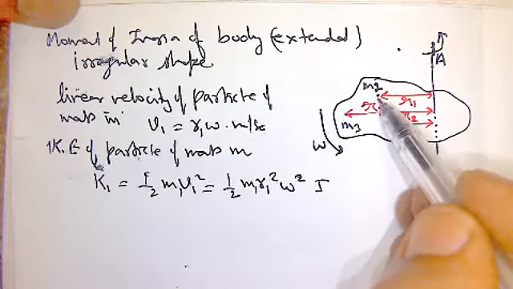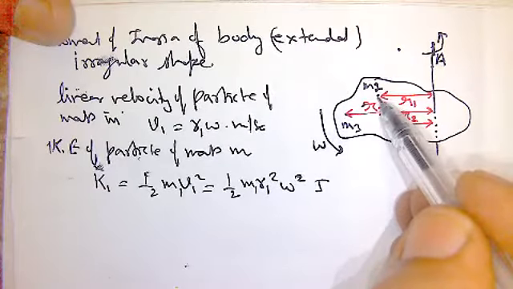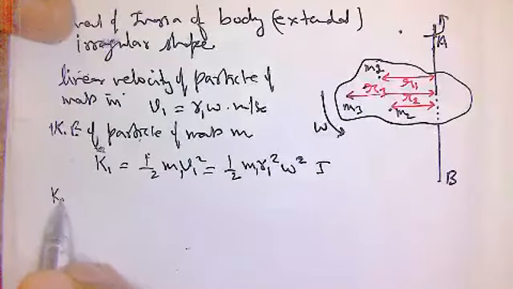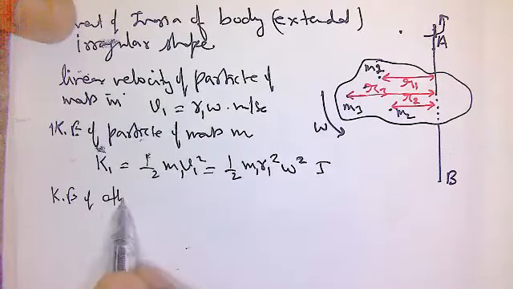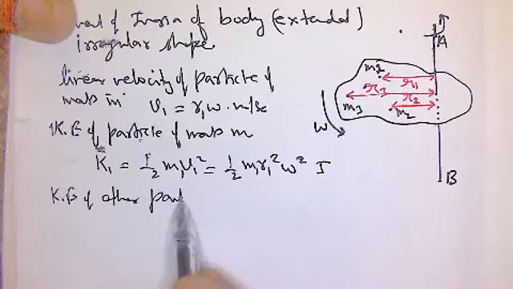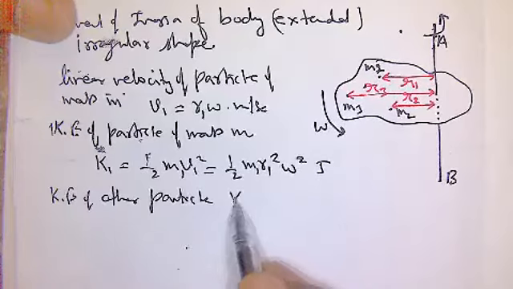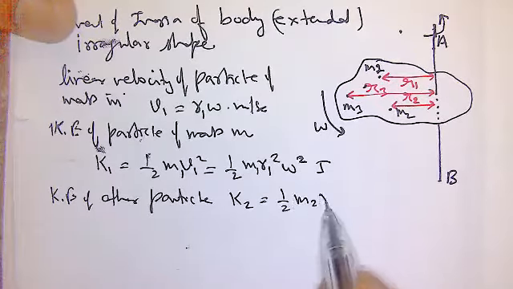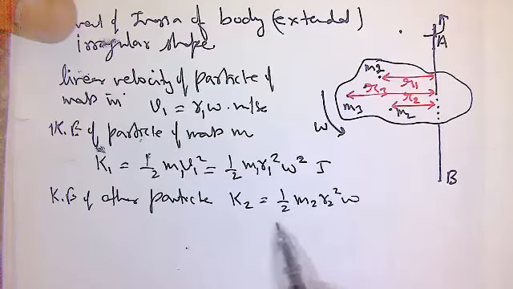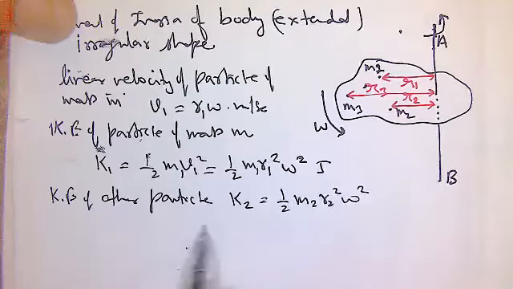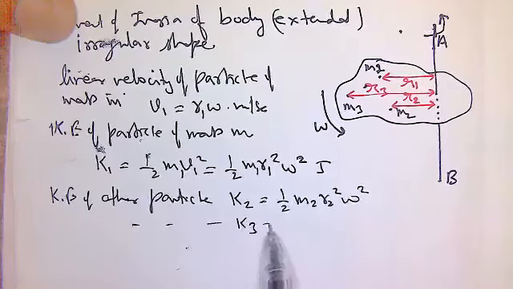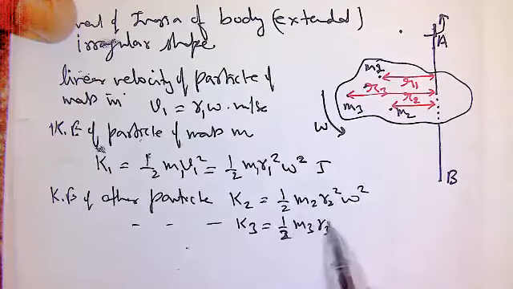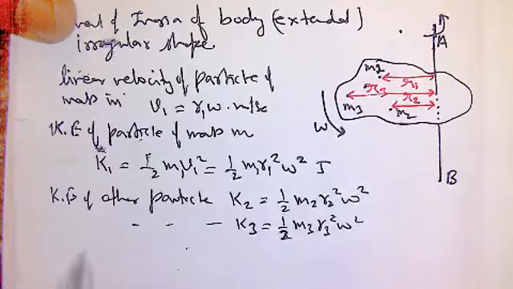Correct. Kinetic energy of other particles: K2 equals half m2 r2 square omega square. K3 equals half m3 r3 square omega square.